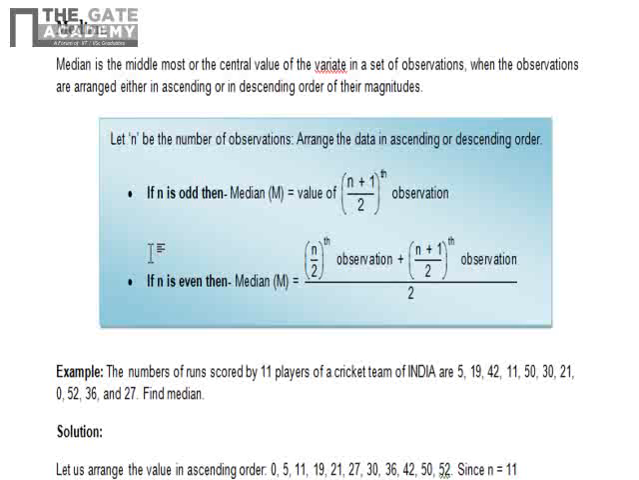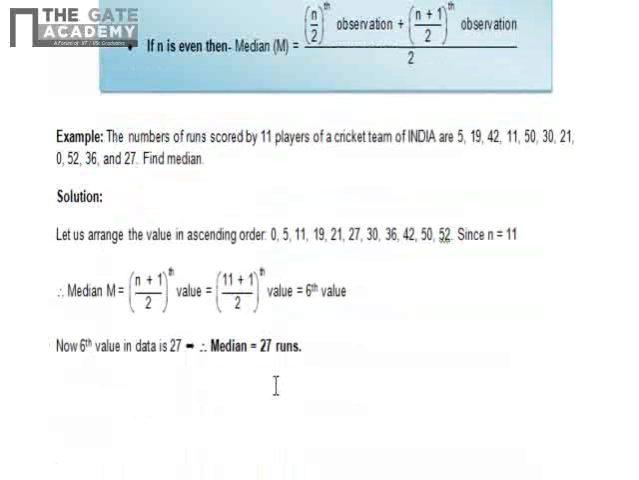Okay, we'll see one example over here. The number of runs scored by 11 players of a cricket team of India are given. The number of observations is 11, so the median will be the (11 plus 1) divided by 2, that means the sixth value. If you arrange this data in ascending order, the sixth value will be 27. That means the median of this set of data is 27. Just keep in mind that before finding the median, you have to arrange the data in ascending or descending order.